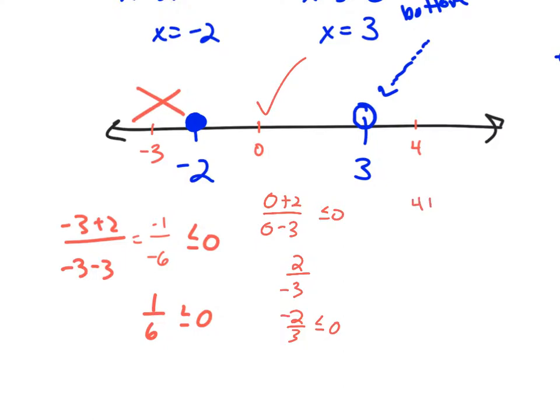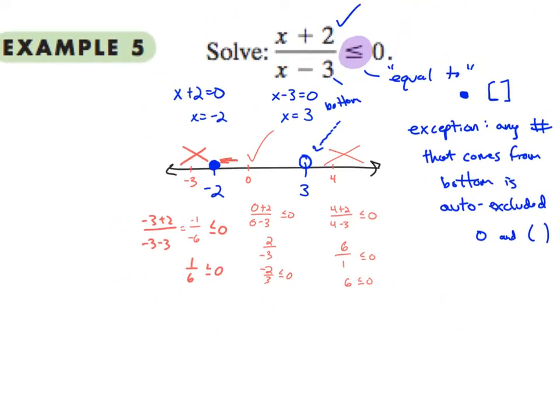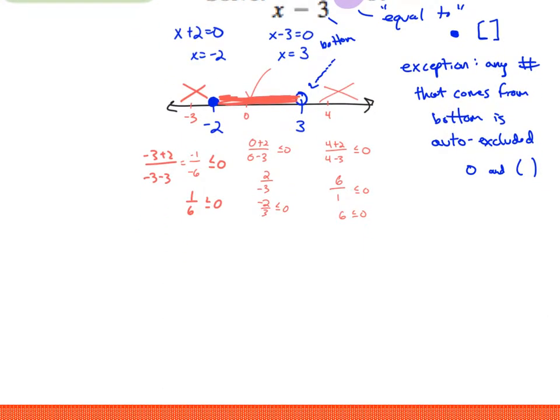And then we have 4 plus 2 over 4 minus 3 is less than or equal to 0. 4 plus 2 is 6. 4 minus 3 is 1. 6 is certainly not less than 0, so that far right section is out. And so our only interval that is a solution is that middle section, everything from negative 2 to 3, including negative 2, but not including 3.